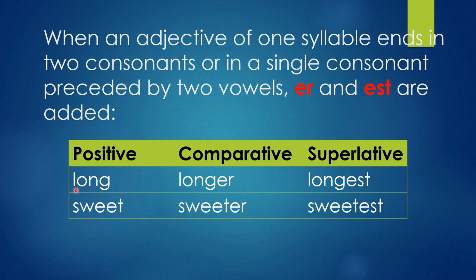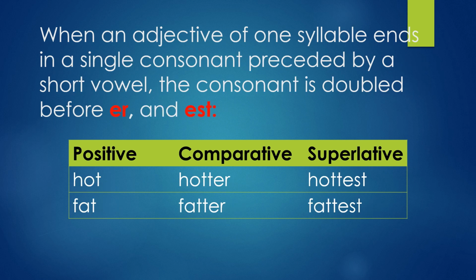One syllable means we are telling it at a time. Say long, sweet. So these are the one syllable words ended with two consonants, or a single consonant preceded by two vowels. T is a consonant preceded by two vowels. In these situations we have to add ER or EST to make the comparative and superlative degree.